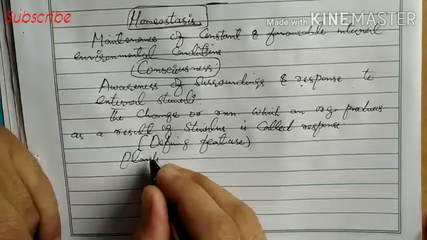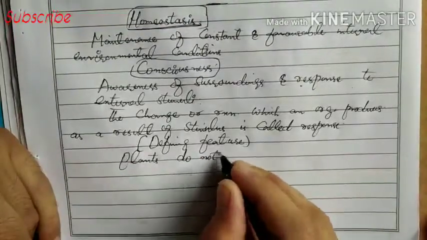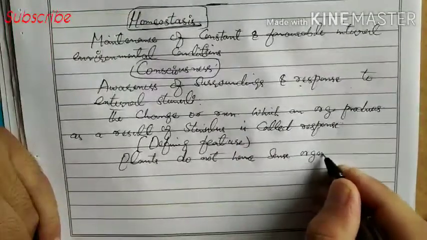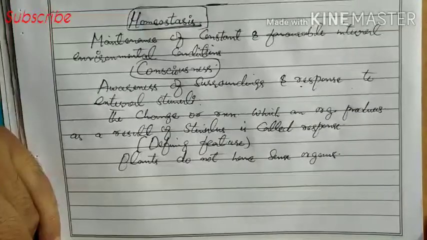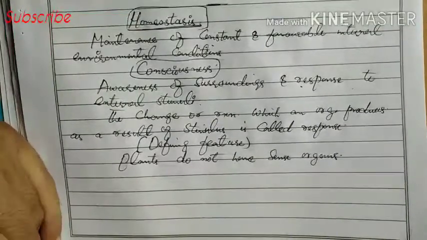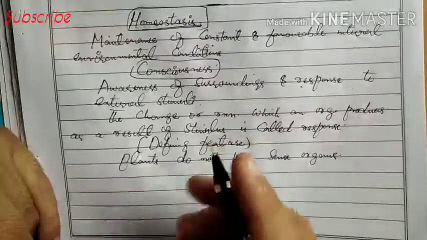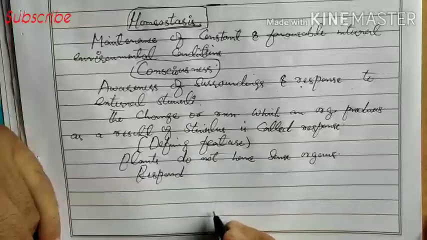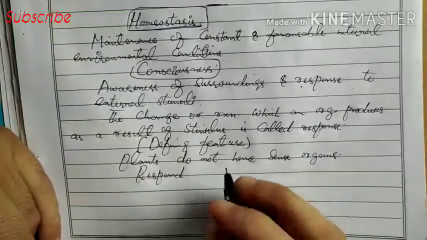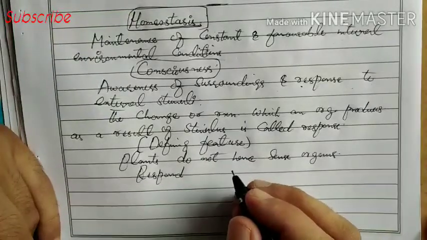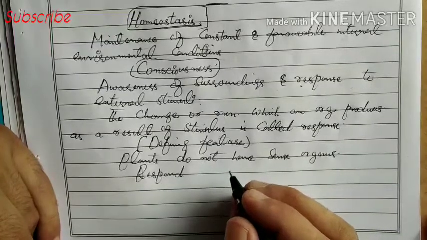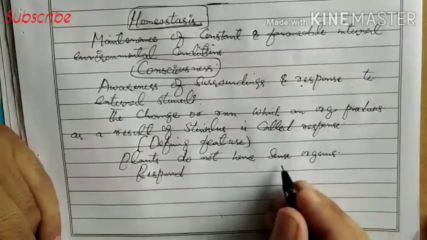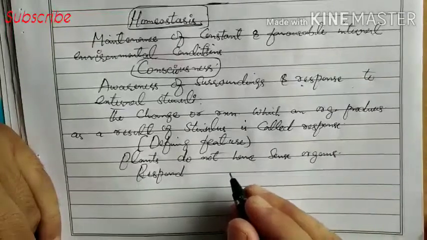Plants do not have sense organs, but plants respond to external factors, for example, light, temperature, moisture, etc. We know that they don't have sense organs, but they respond to external factors.